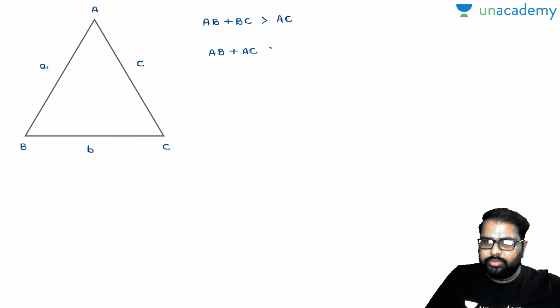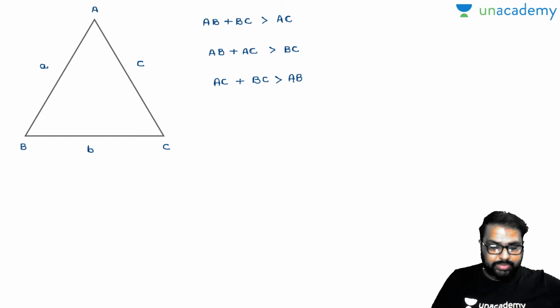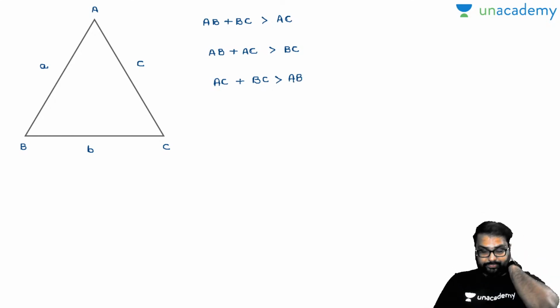Will you accept with me? Or otherwise AC plus BC must be greater than AB. So only with these properties will a triangle be formed. The sum of two sides of a triangle must be greater than the third side is one property.